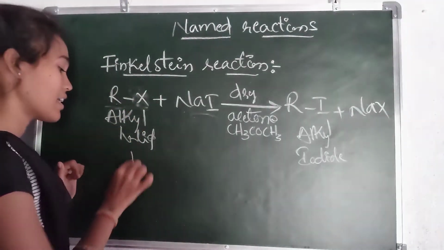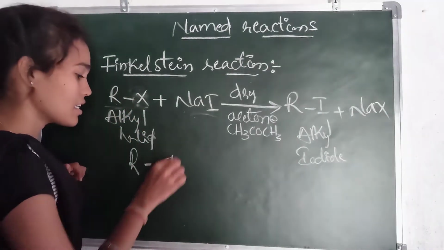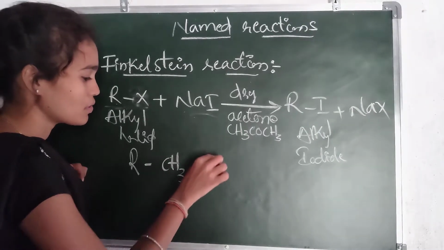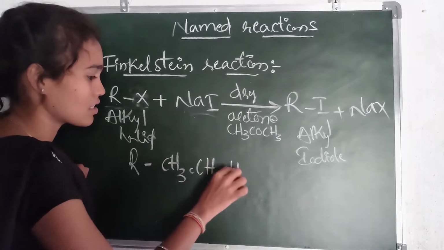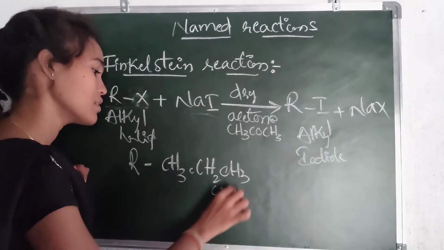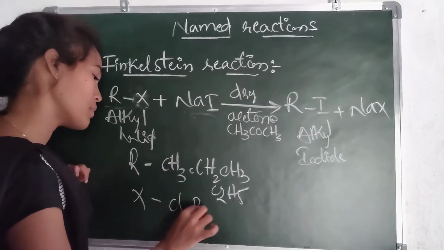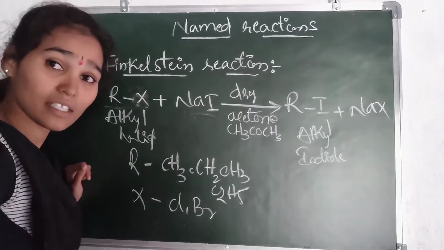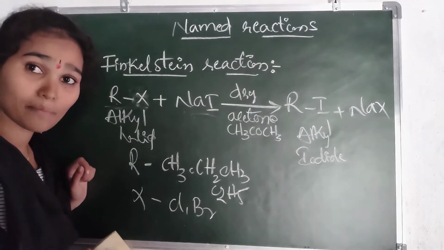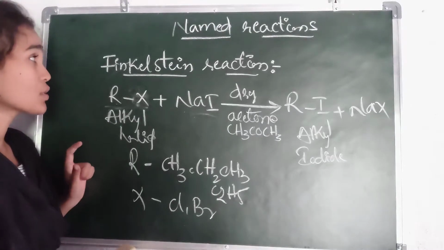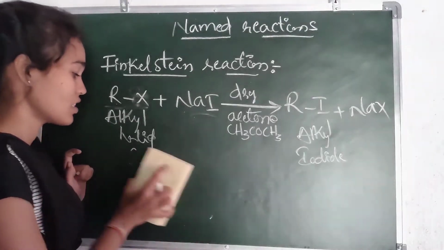Here we can take alkyls like CH3, CH2CH3, which we can also write as C2H5, and for halides we can take chlorine or bromine. We can write examples for the Finkelstein reaction. So what is the Finkelstein reaction?